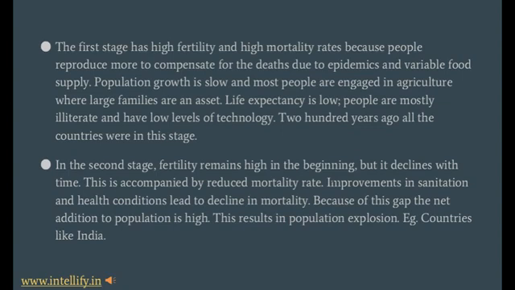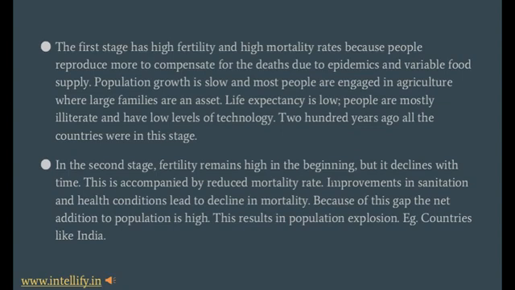Fertility remains high in the beginning but it declines with time. This is accompanied by a reduced mortality rate. Improvements in sanitation and health conditions lead to a decline in mortality. So there would be more treatment of the people, so the mortality rate decreases.